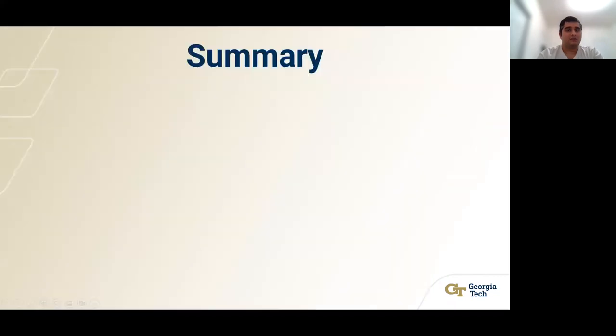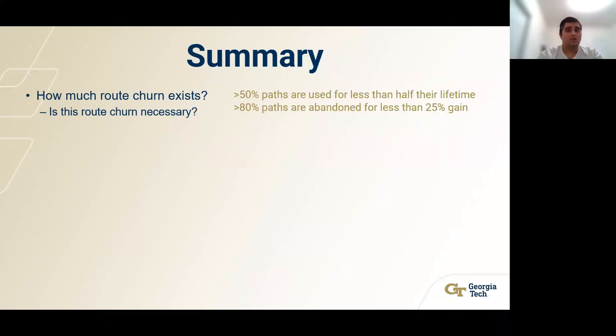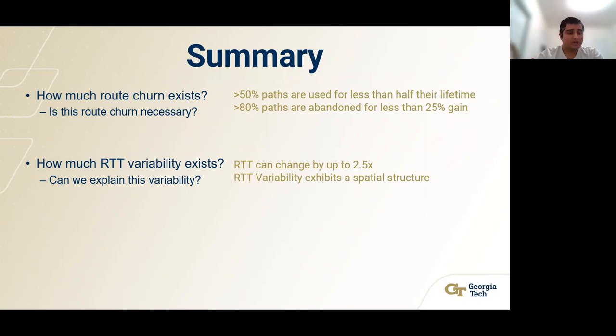I would like to summarize my talk with the main learnings that we had. The first thing we looked at was how much route churn exists and whether that can lead to any significant gains. We saw that there is a lot of route churn, which in most cases does not result in any significant gains. Next, we looked at how much RTT variability exists and if this can be explained. We saw that RTT can change by up to 2.5 times while exhibiting a spatial structure.